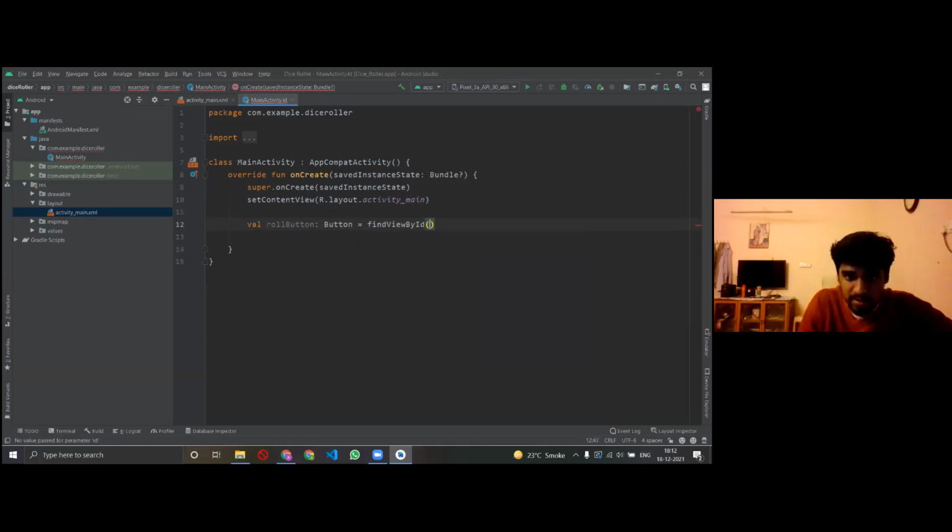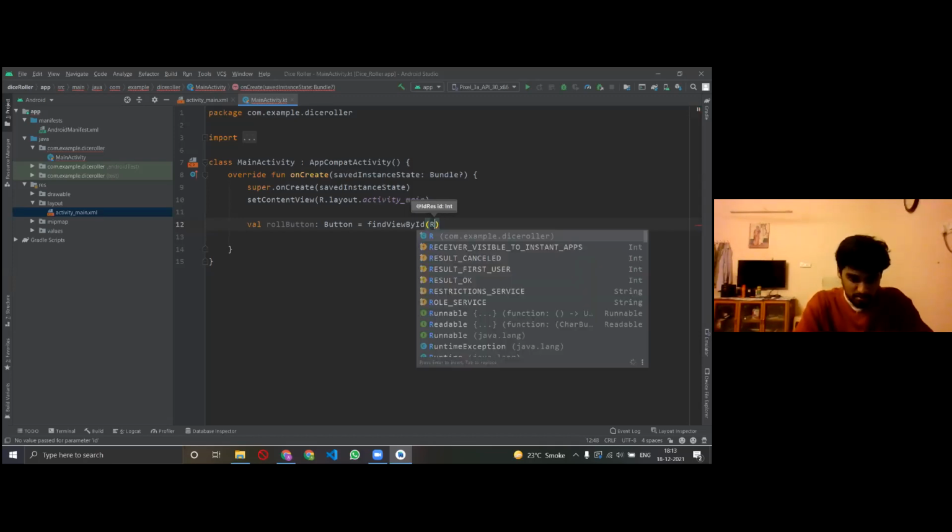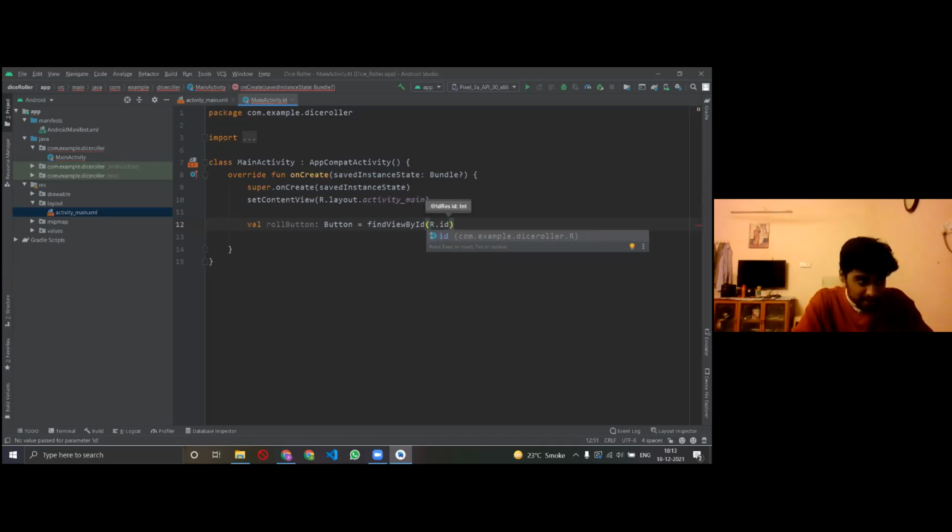Okay, I think this should resolve it. Yeah. So what I've done here is that I have just told Kotlin that I have a button, and you just locate the button through an ID, because I'll have to tell Kotlin where the button is or what the button is. I'll have to tell my backend, and it doesn't understand otherwise. If I just tell it there is some button, it won't understand. So how do I tell it? I write R dot id dot button, right?